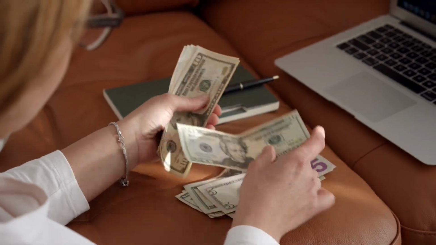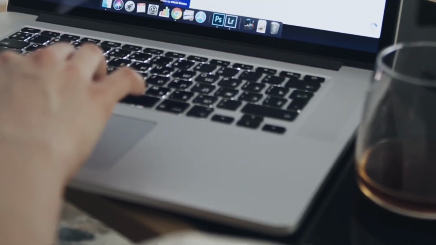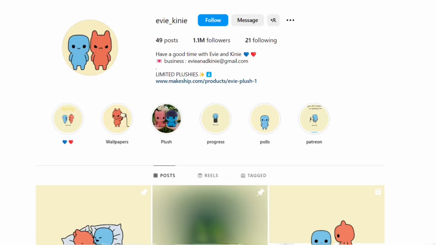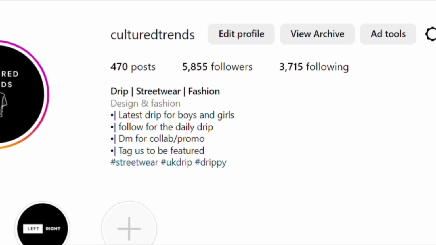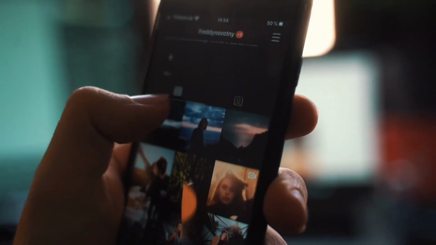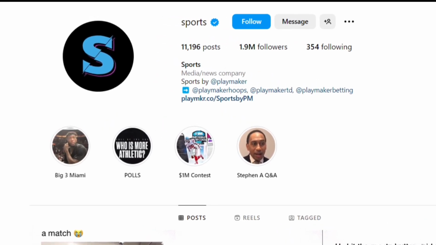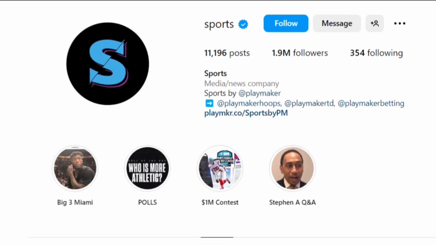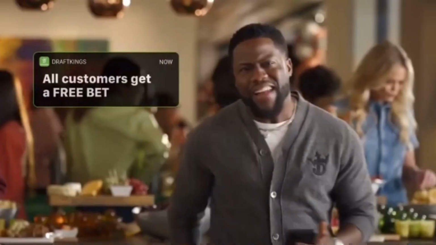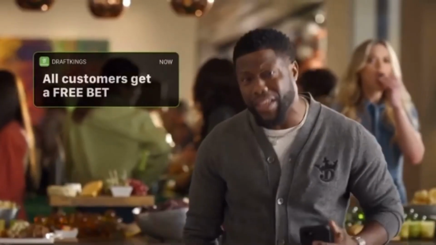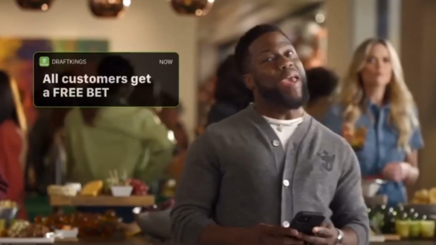Companies pay a lot of money to target specific people who might be interested in their products. With an Instagram theme page, your audience is scarily specific. So companies will gladly pay thousands to advertise to your audience. Let's say your account is about sports. Your account could make money by advertising for sports betting companies like DraftKings. The only problem is these companies don't even know who you are. So you're gonna have to reach out to them.